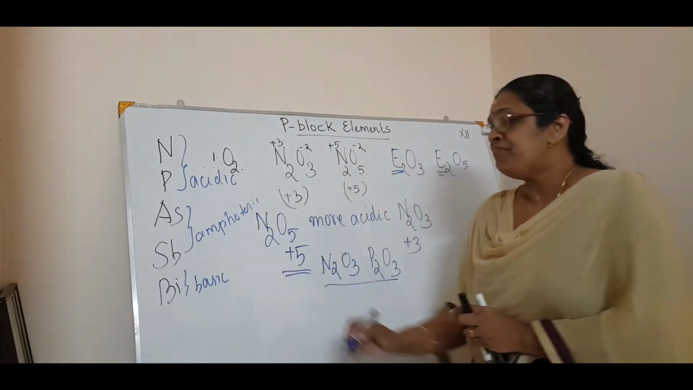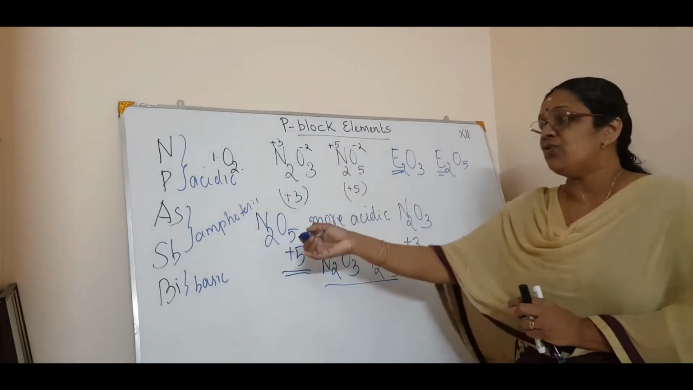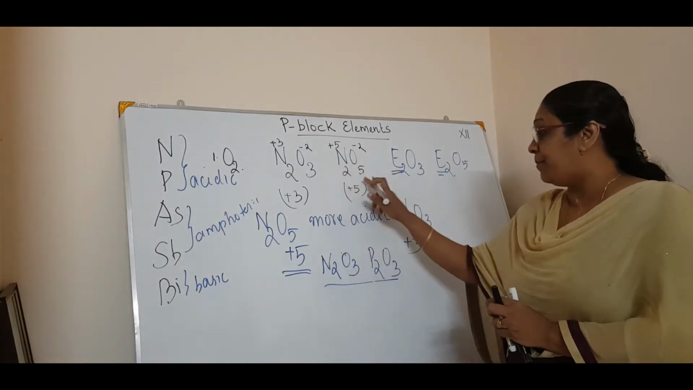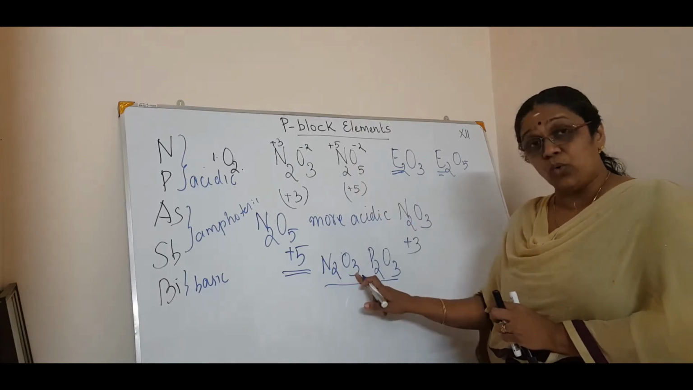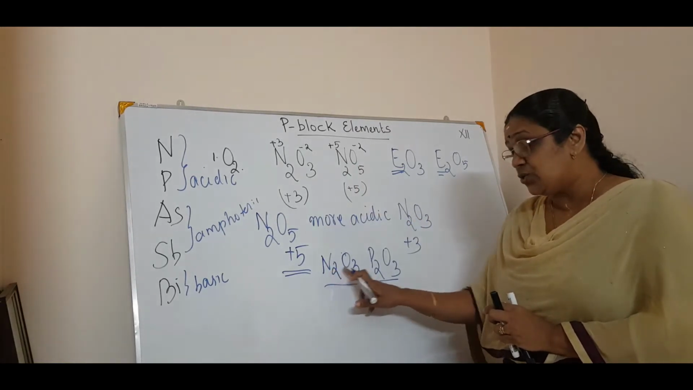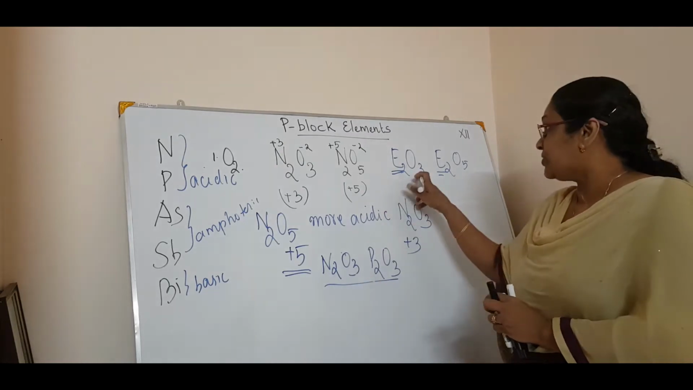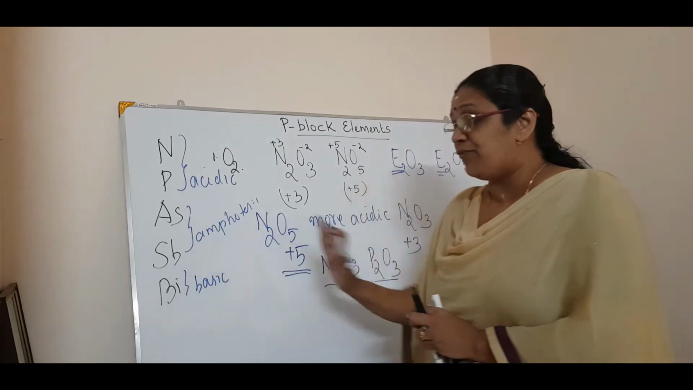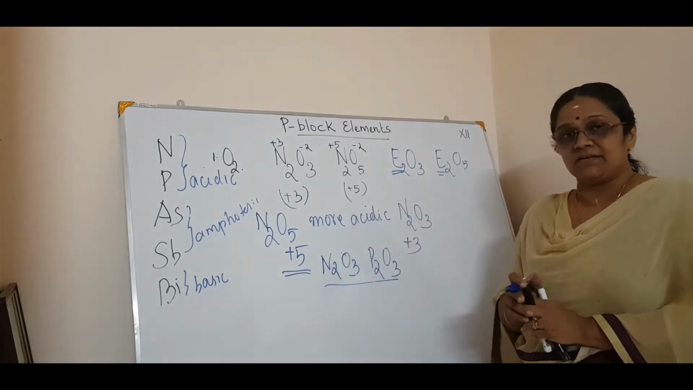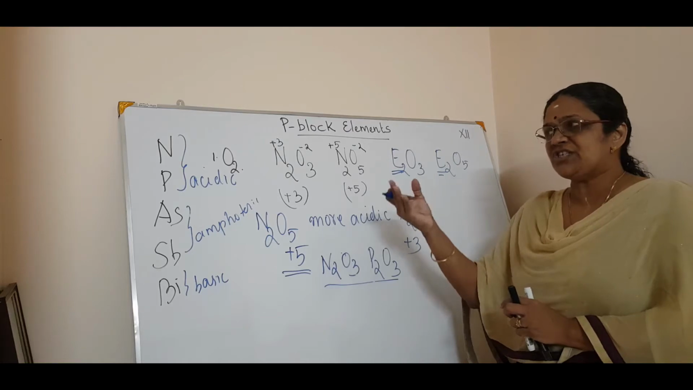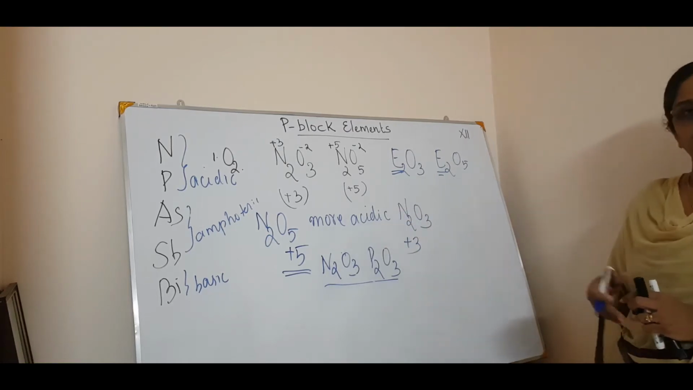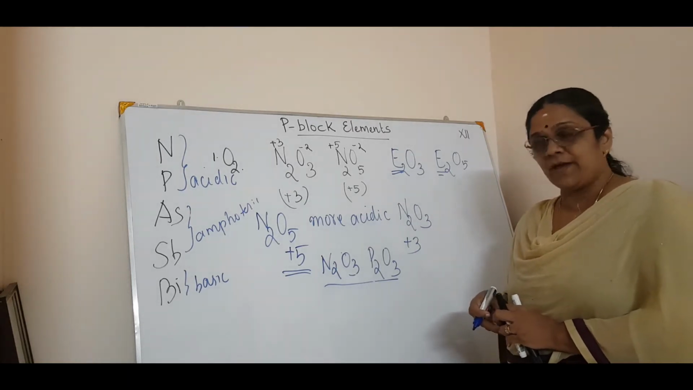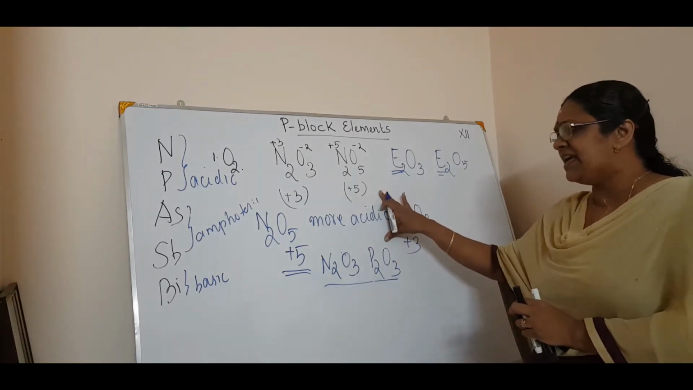See, this is the gradation from acidic to basic. That is only for E2O3 oxides, not N2O5. So the E2O3 oxides of nitrogen and phosphorus are acidic. Arsenic and antimony are amphoteric, and bismuth is basic. So just note it down somewhere. If a question is asked, which is amphoteric in nature, you can answer arsenic and antimony.